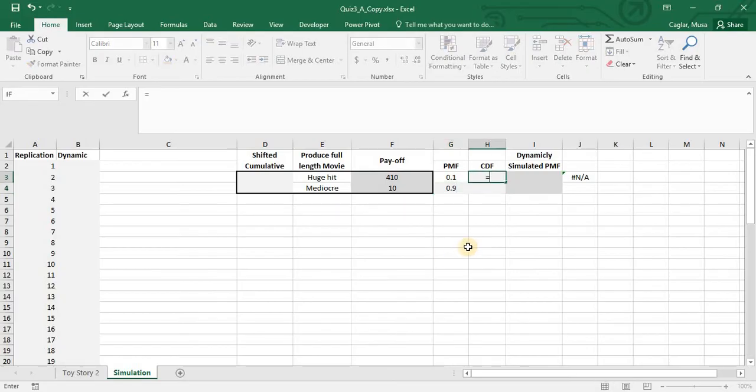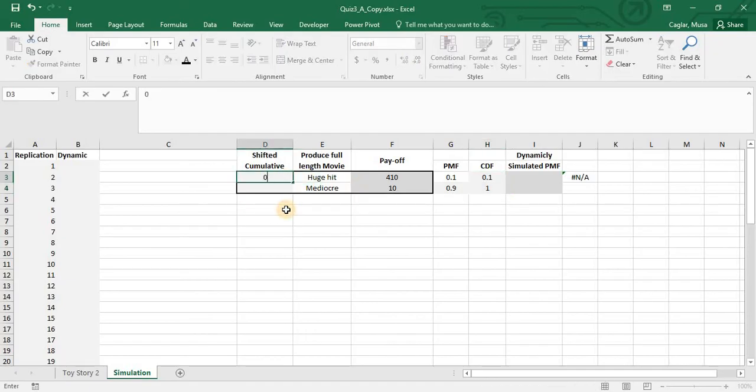What is CDF? CDF is just the cumulative of my PMF, and it's going to be this number plus this. Always, the cumulative distribution functions, CDFs, sum up to 1. Okay, and it says compute the shifted cumulative column, which is just a shifted version of this CDF.